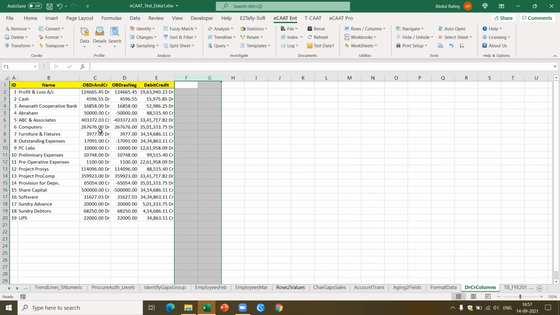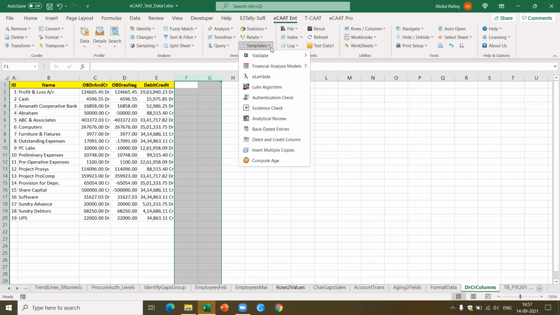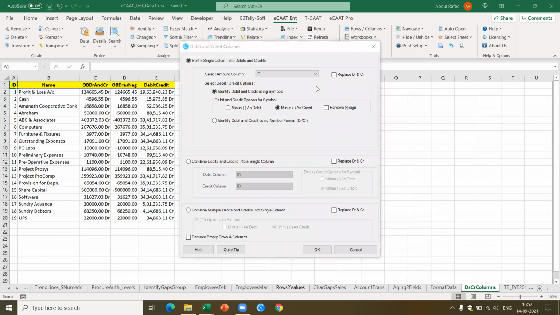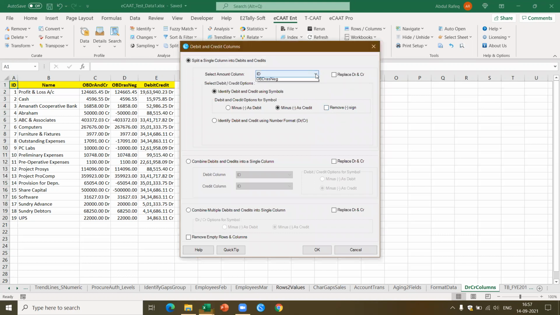I got the debit and credit. My objective is that I want the debit in a single column and the credit in a different column. So I think now I got this. Here what I should have done is pick up the opening debit and credit column, remove sign, identify. This is what I should have selected: identify debit and credit, number debit and credit. This is what I wanted.